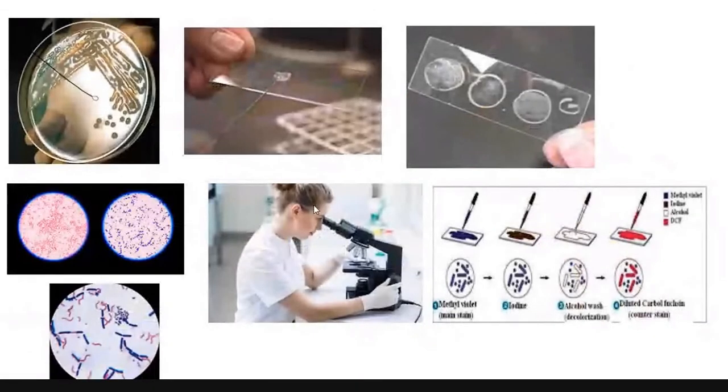Once the organism has grown after incubation, we take a colony and put it on a slide. After putting that colony on the slide, we add the dyes depending on the organism of interest, and then examine it through the microscope.